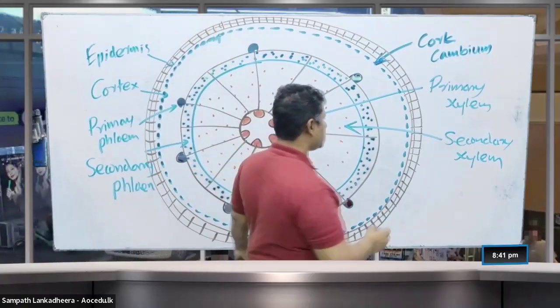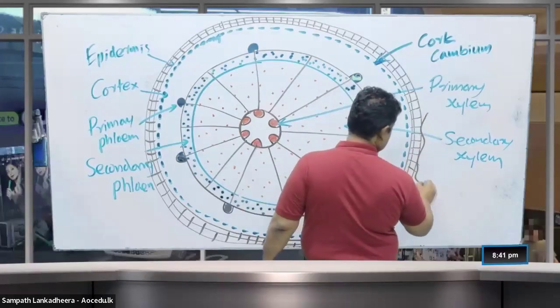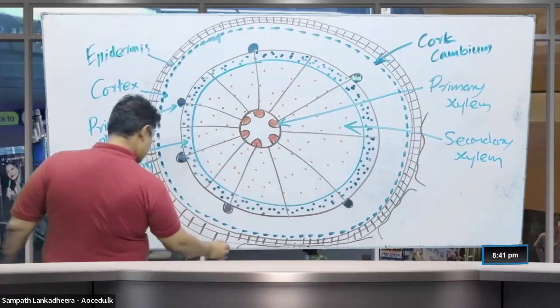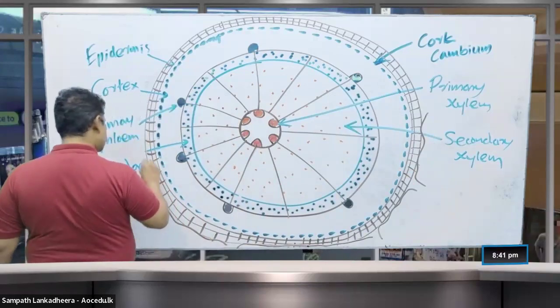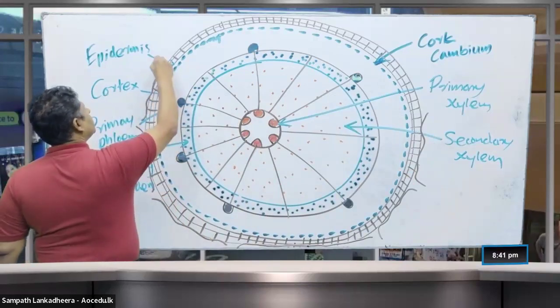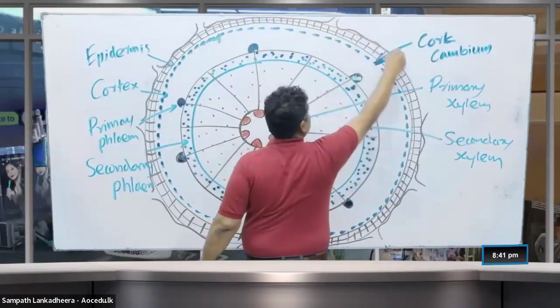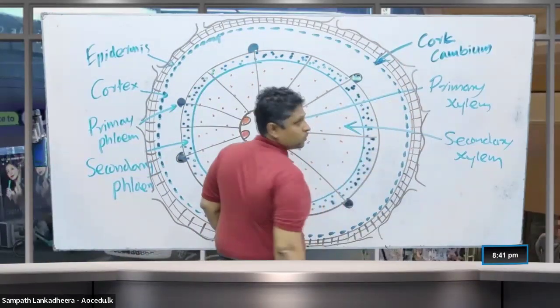Formation of the cork ruptures the epidermis. So therefore, this is the ruptured epidermis. I'm drawing now the ruptured epidermis. These are the epidermal pieces. Ruptured epidermis, I'm drawing like that.